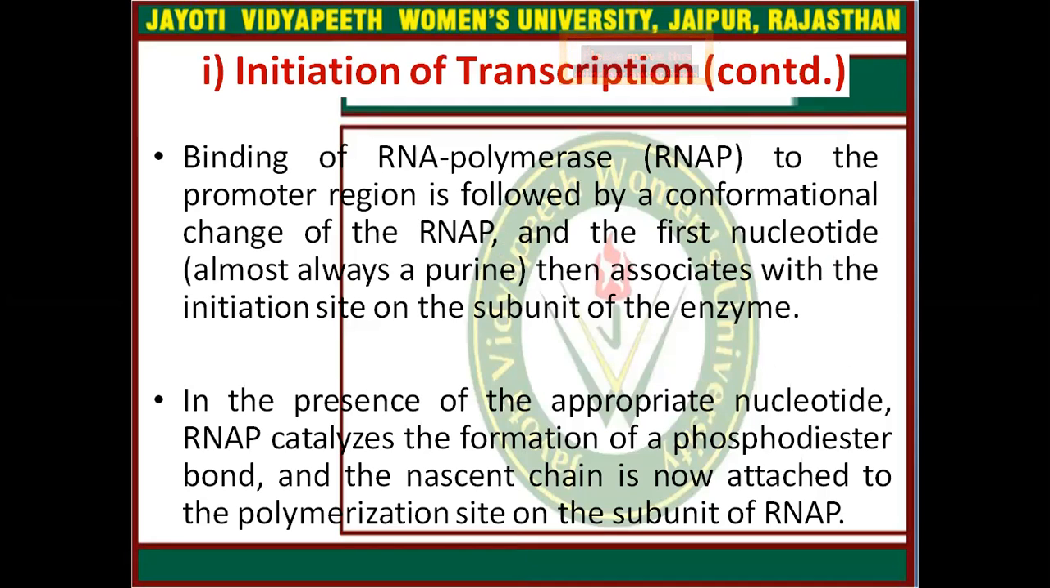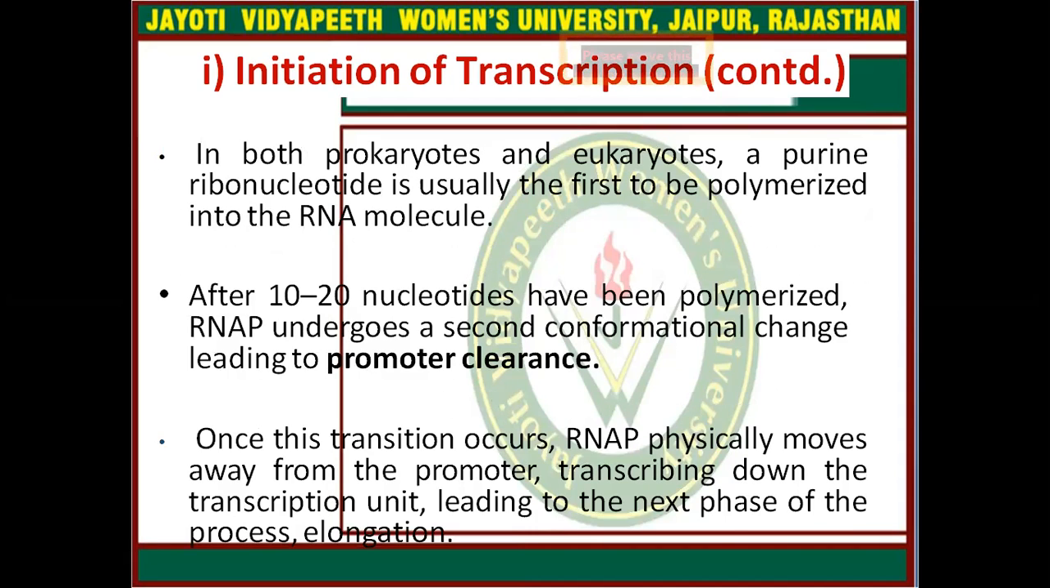In the initiation of transcription, binding of RNA polymerase to the promoter region is followed by conformational changes of RNAP, meaning RNA polymerase, and the first nucleotide, almost always a purine, then associates with the initiation site on the beta subunit of the enzyme. In the presence of the appropriate nucleotide, RNA polymerase catalyzes the formation of a phosphodiester bond, and the chain is now attached to the polymerization site on the subunit of RNA polymerase. In both prokaryotes and eukaryotes, a purine ribonucleotide is usually the first to be polymerized into the RNA molecule.